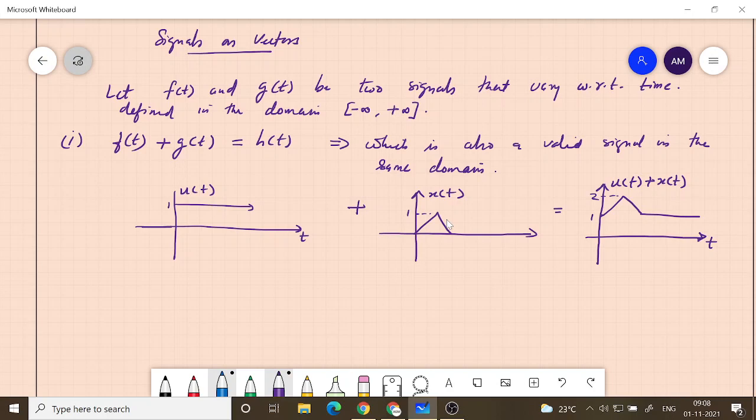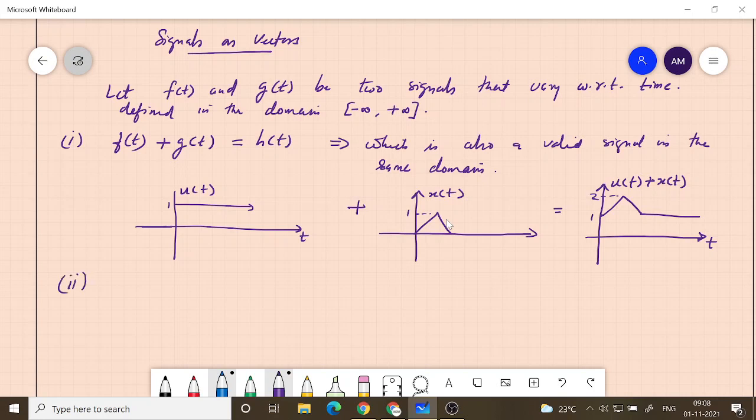So this way you can add functions without any problem. This is a valid operation that we can do. So since it is allowed, it satisfies the first property that vectors should satisfy.